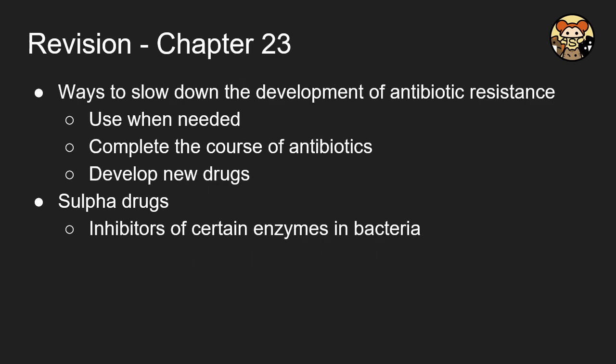So there are ways to slow down the development of antibiotic resistance. That is, we use it only when needed, and we complete the course of antibiotics, and we keep on developing new drugs. However, for the third one, it takes time and is very costly. And finally, there is a type of drug called the sulfa drug. It inhibits an enzyme in the bacteria, and then the bacteria will die.